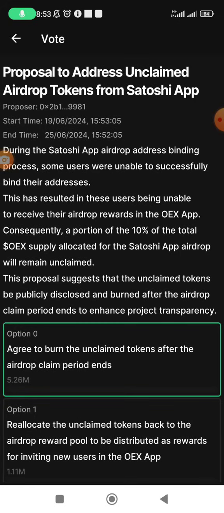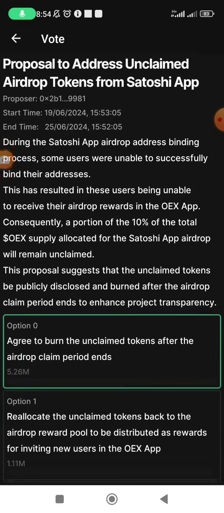Remember we were submitting the OEX wallet address for withdrawal, and for some reason some people did not submit their OEX withdrawal, or they probably didn't submit the correct address. So they might not be able to withdraw their tokens, and these tokens that are not going to be withdrawn are not accounted for. So they are asking whether to ban the unclaimed tokens after the airdrop ends.